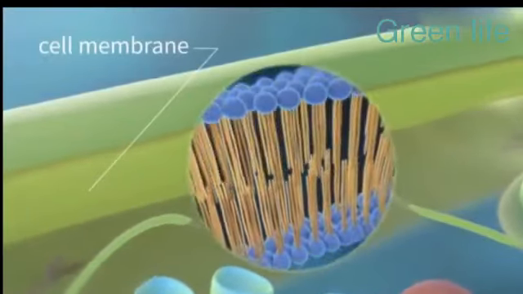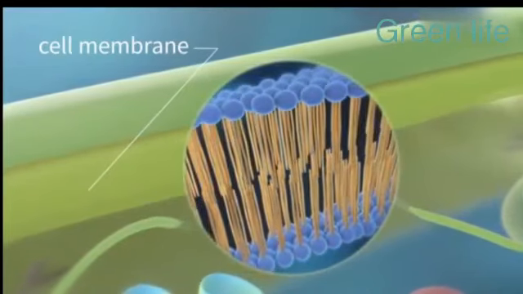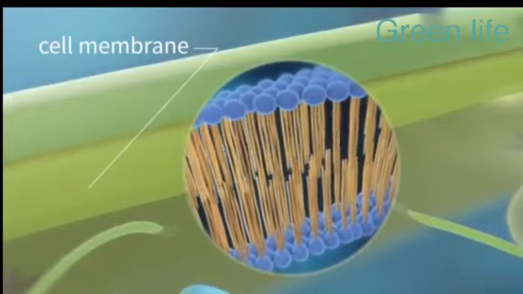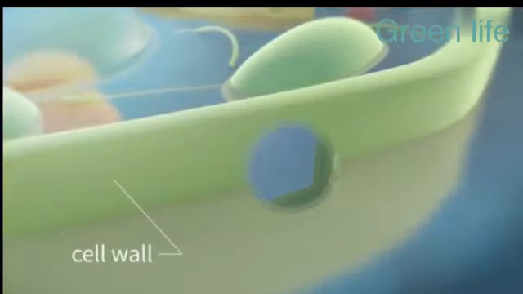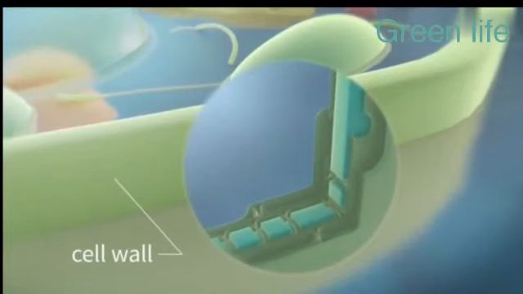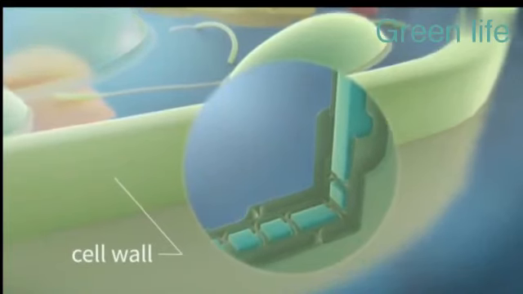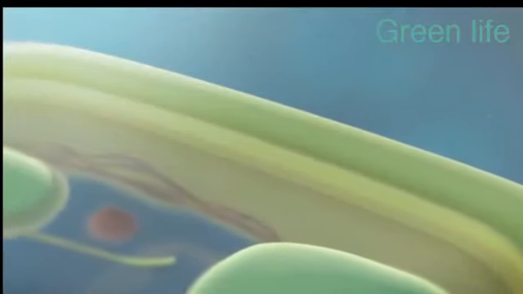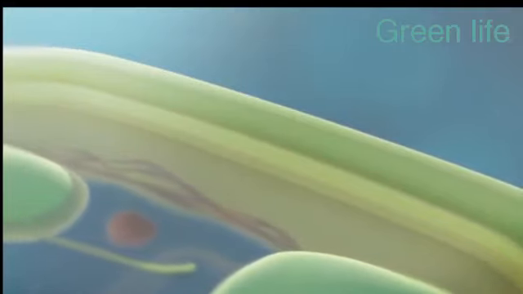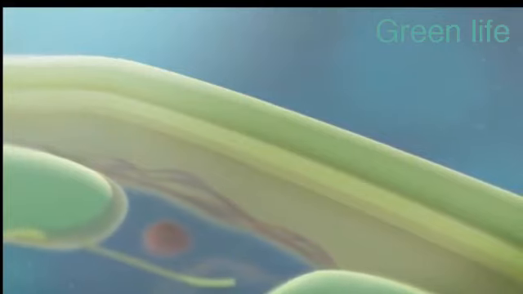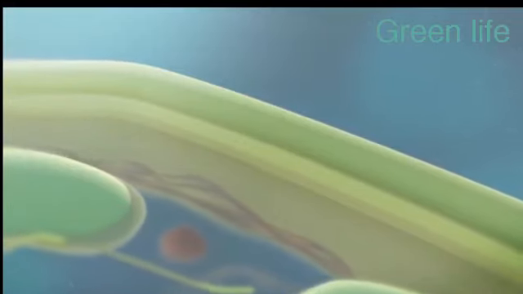The next organelle is called the cell membrane. It's made up of a double layer of phospholipid with proteins or sugars. It separates the inside of the cell from the outside. Then we have a cell wall. A cell wall is made up of cellulose, a polysaccharide made up of glucose, a polymer of glucose. We can find a cell wall in a plant cell, fungi cell, algae cell, bacteria, or archaea.